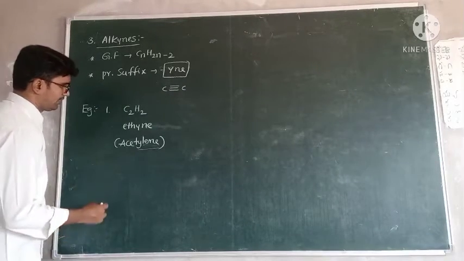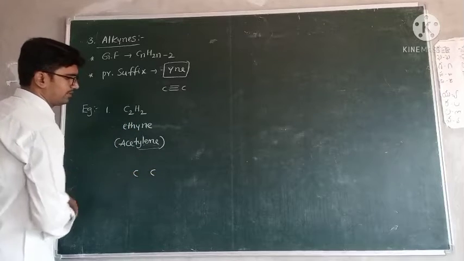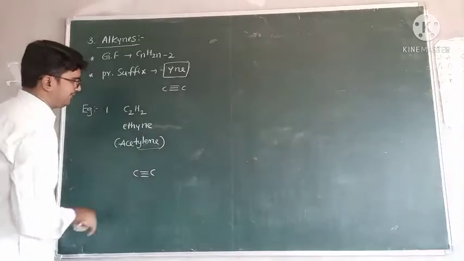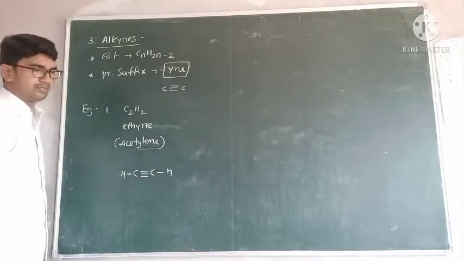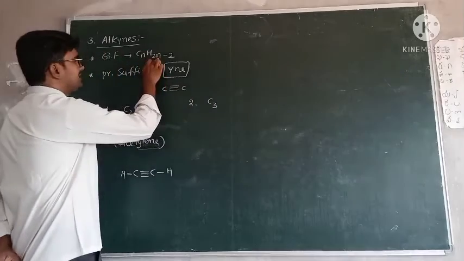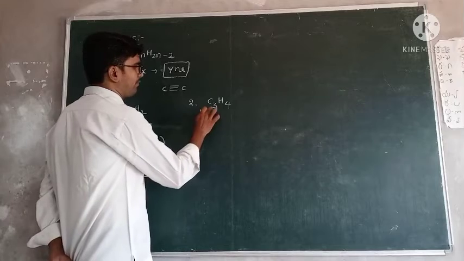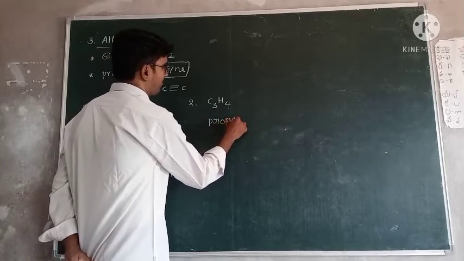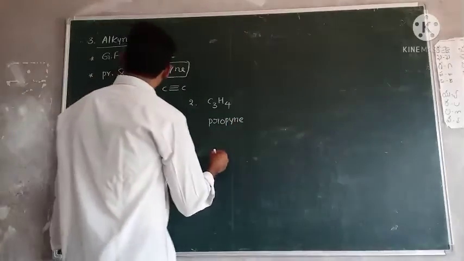Next, what is the structure of this one? 2 carbons are there. We know that only between 2 carbons must a triple bond be present in yne. So 2 hydrogens, 1 hydrogen for this carbon, 1 hydrogen for this carbon. Okay, second example, C3, 2 3s are 6, 6 minus 2, 4. C3H4. This compound has 3 carbons, right? Propyne. Okay, right.